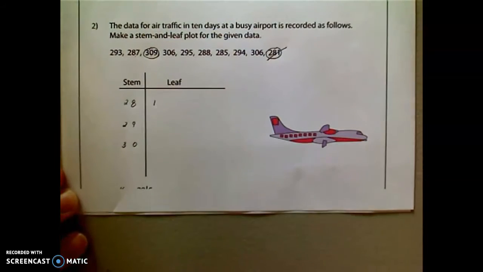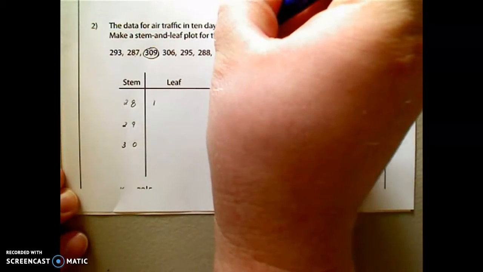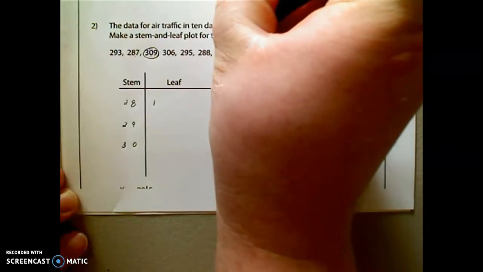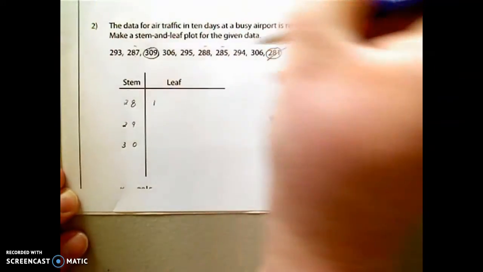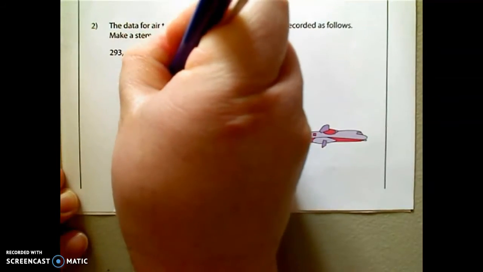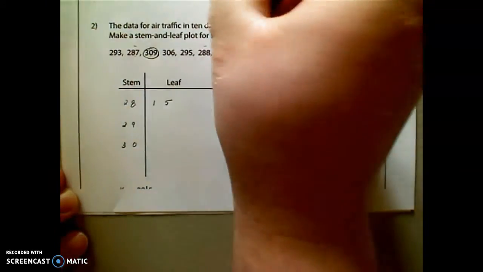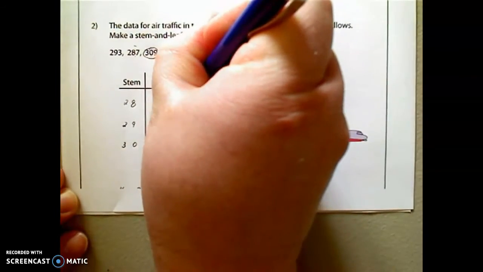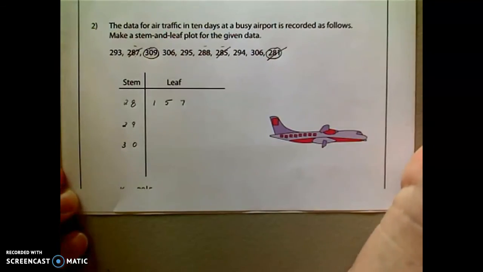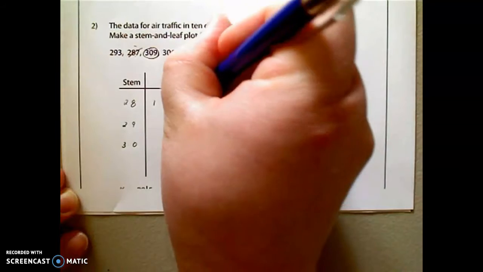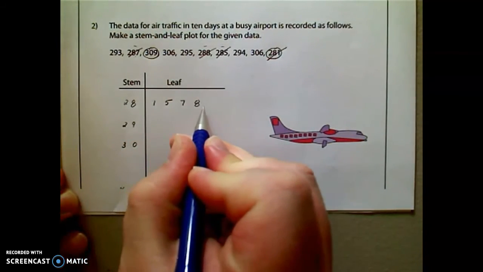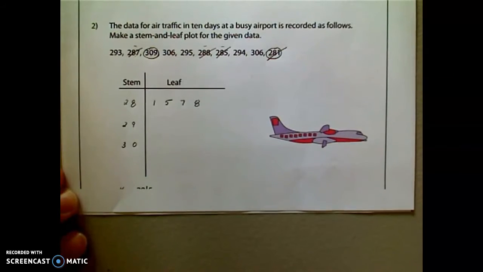So 281. Now, are there any other 280s? There's a 285, a 288, and a 287. So I would assume the 5 goes first. Then we've got the 87. And then the 88. Notice how I'm trying to evenly space these apart from one another. Now we go to the 290s.